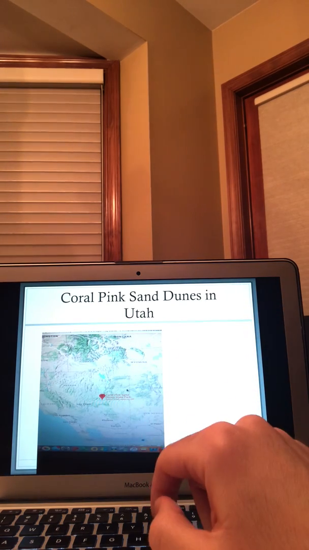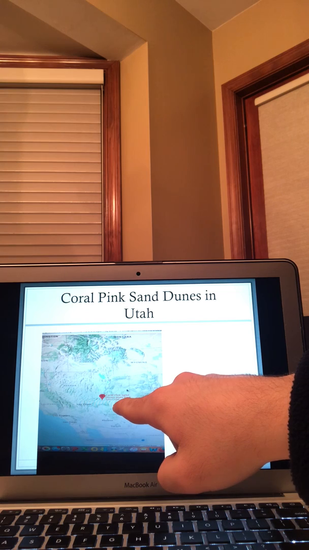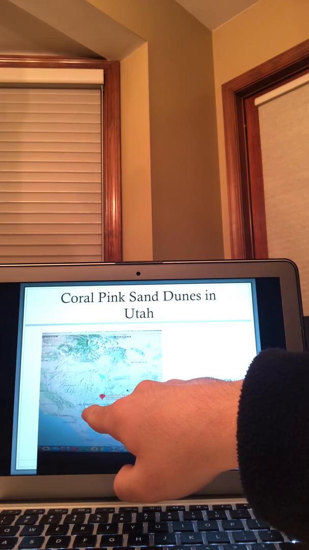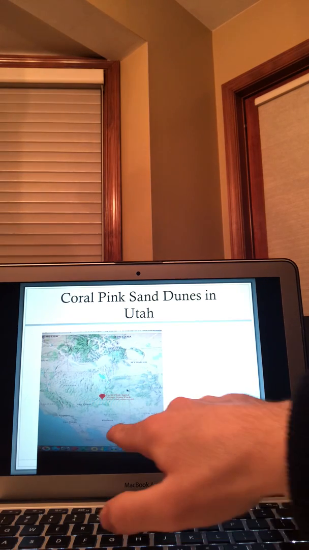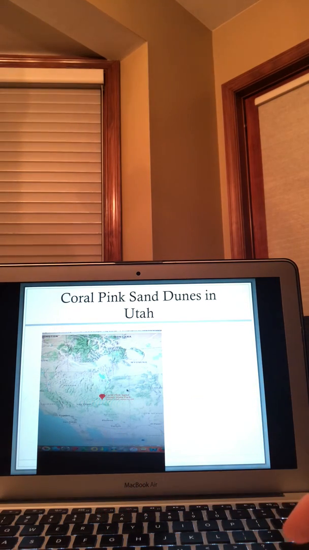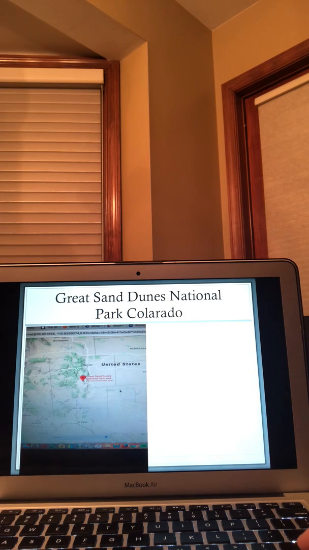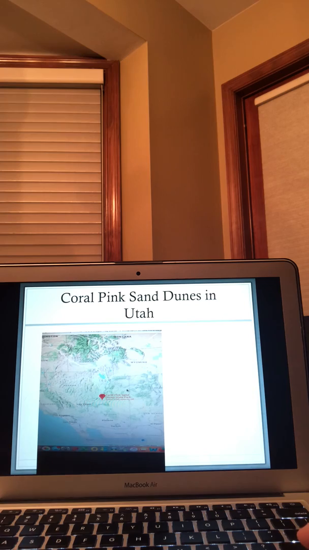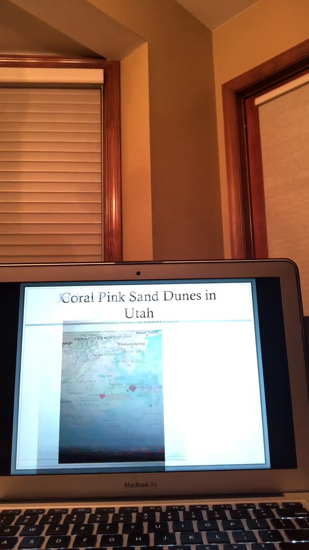Let's look at the Coral Pink sand dunes here in Utah, located right here. To my left, you have Las Vegas, California, LA. Go down south, you have Phoenix. So it's very dry over there as well, and relatively close to the Great Sand Dunes. The Coral Pink and the Great Sand Dunes are very close in proximity to each other.